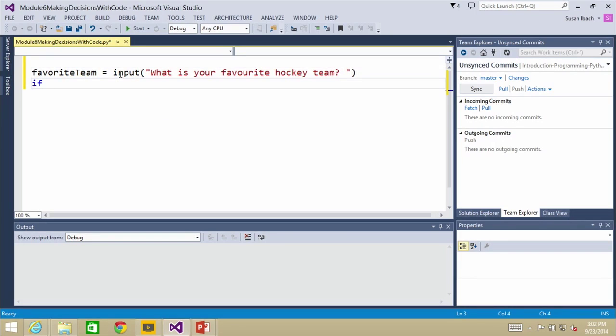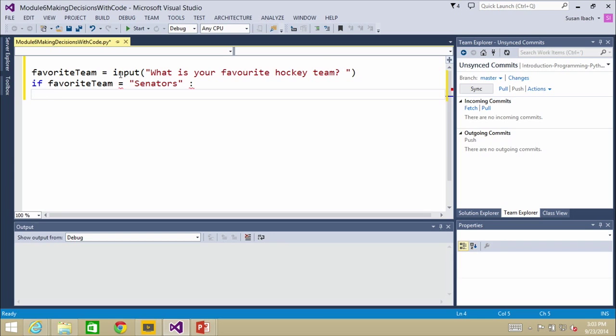And then I'm going to say if favorite team equals Senators, then I put my colon. And now one of the nice things is Visual Studio is smart enough that when you hit the Enter key after the colon, it automatically indents the next line. Because it's guessing you just wrote an if statement, chances are you want to now write code that only executes if the if statement is true.